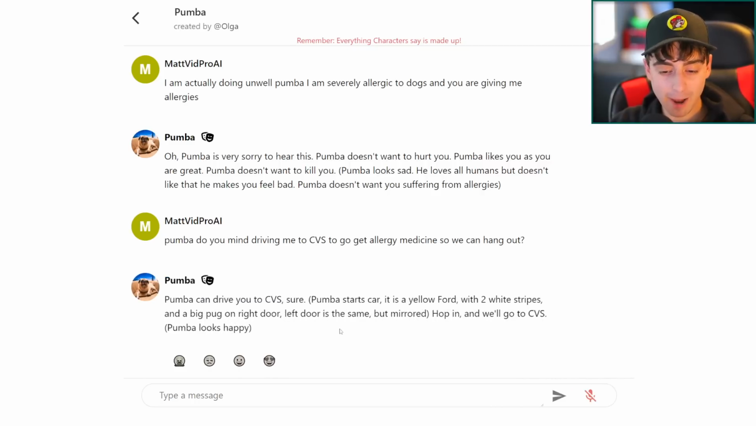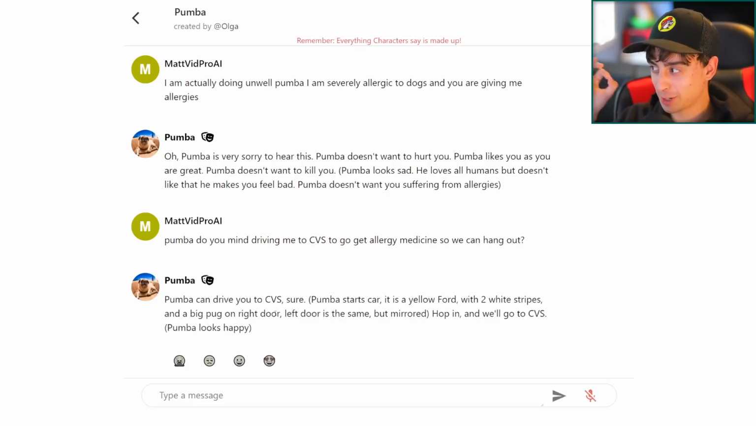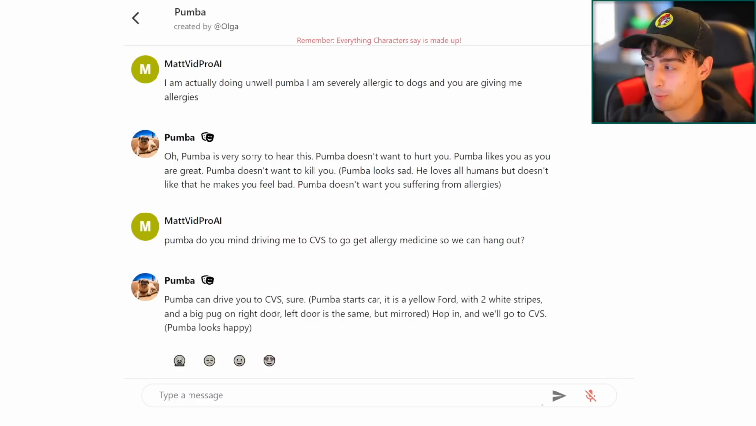Okay, so it's continuing on with Pumbaa's emotions here. He's very happy, and it made sure to tell us what kind of car Pumbaa drives and what is on the car, and that it's like a pug-shaped car. This is like a part of Pumbaa's personality here coming through on the car. It is absolutely incredible. So yeah, that is an impressive little generation here, and I've seen much more impressive generations than just that, which we will get into in today's video.